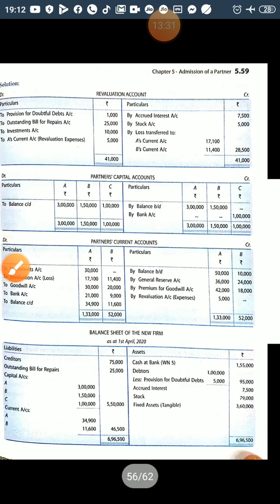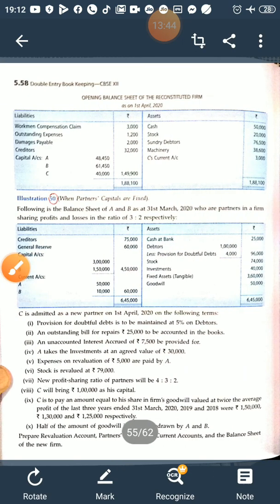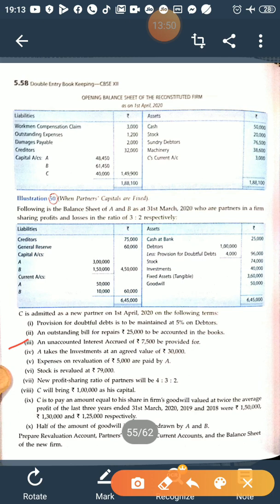So in the revaluation account we will show outstanding bill for repair, and in the balance sheet you will show the new liability of 25,000 outstanding bill for repairs.